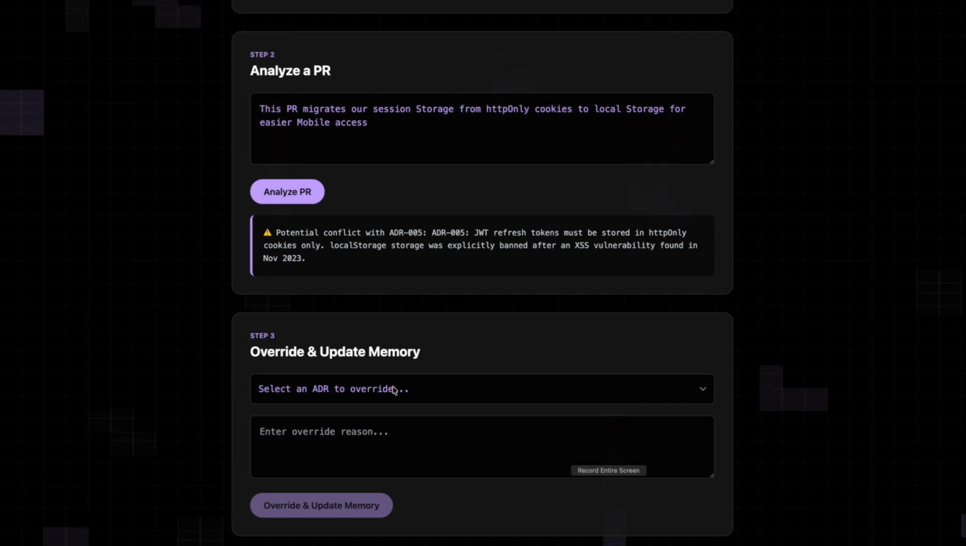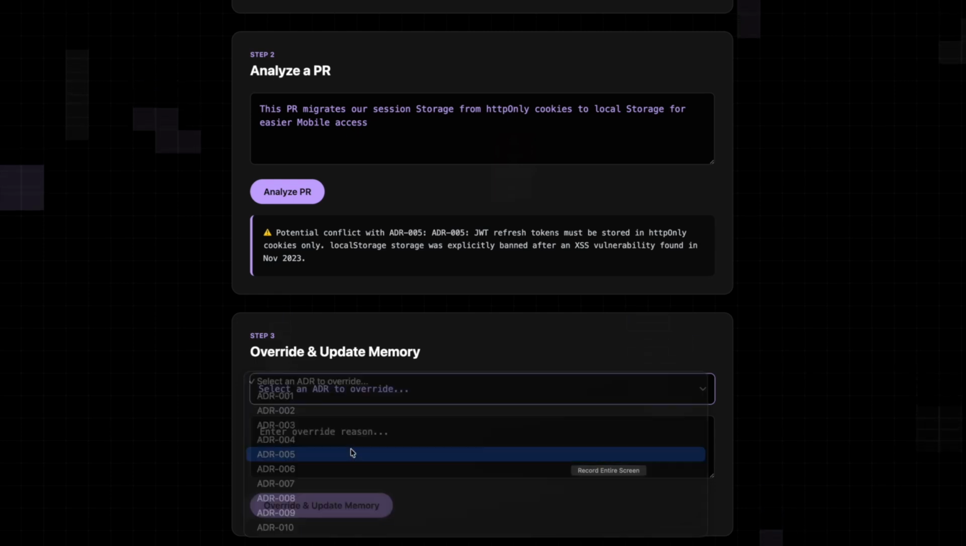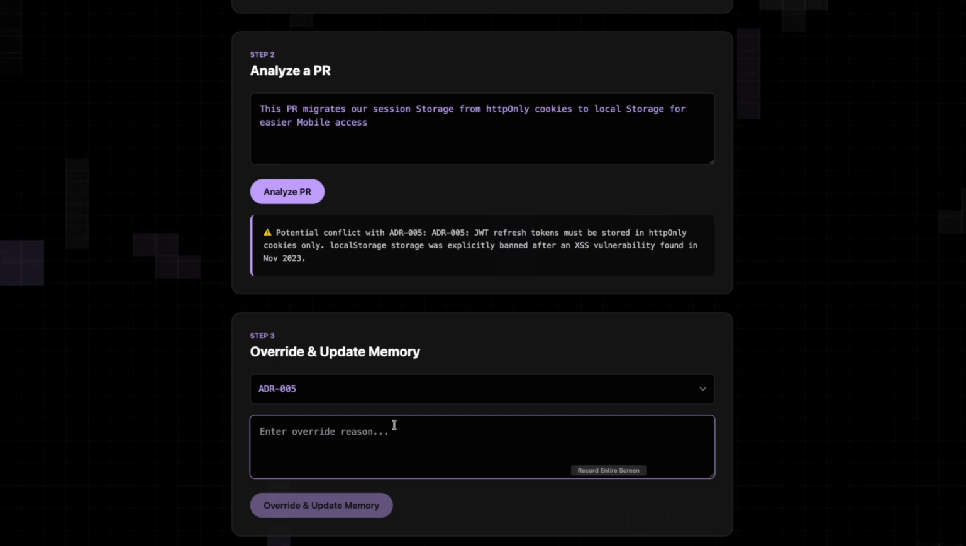But if we really wanted to do this, we can override and update the memory using this option. We can select ADR 005 and write a reason for the override, and it will save it as the new architectural decision.